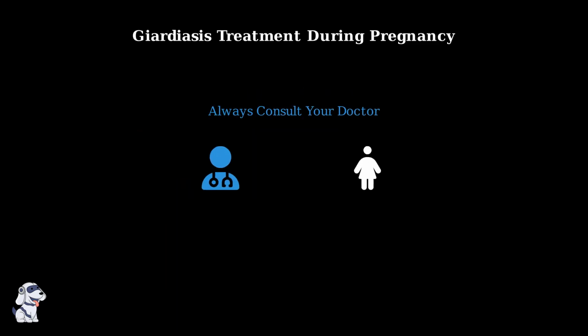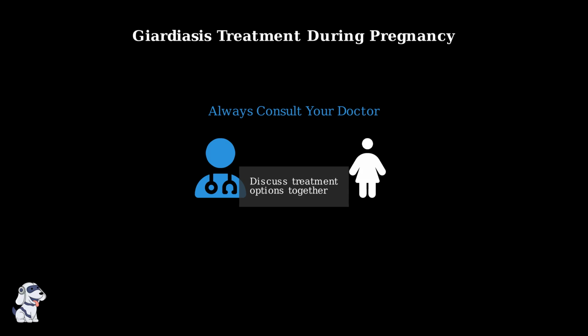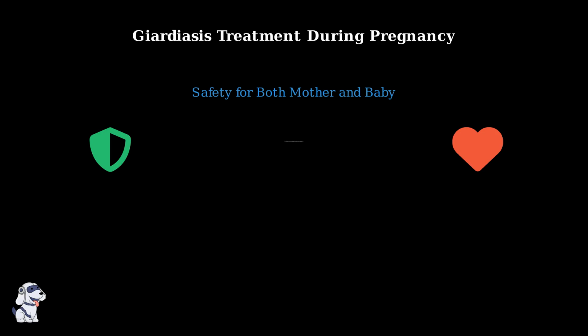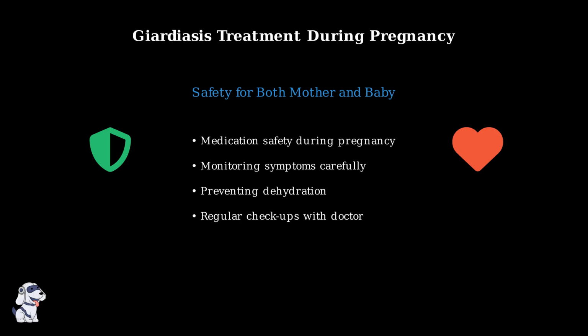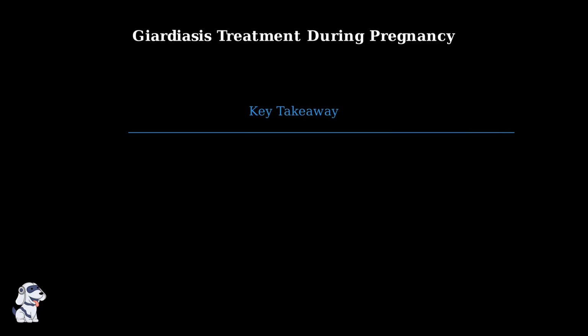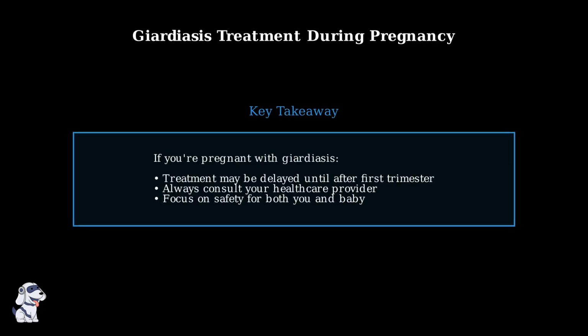Every pregnancy is unique, so it's essential to discuss treatment options with your healthcare provider. They will weigh the risks and benefits based on your specific situation. Your doctor will consider several factors: the severity of your symptoms, the stage of pregnancy, and the safest medication options available. The goal is protecting both you and your baby. Remember, if you're pregnant and have Giardiasis, don't try to treat it yourself. Work closely with your healthcare team to determine the safest approach for both you and your developing baby.